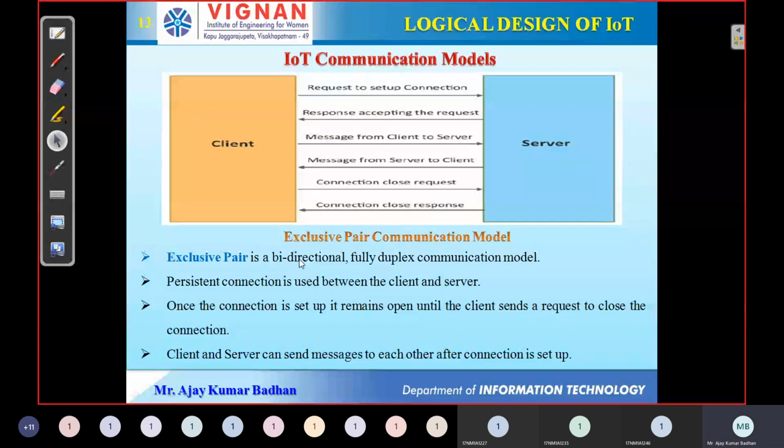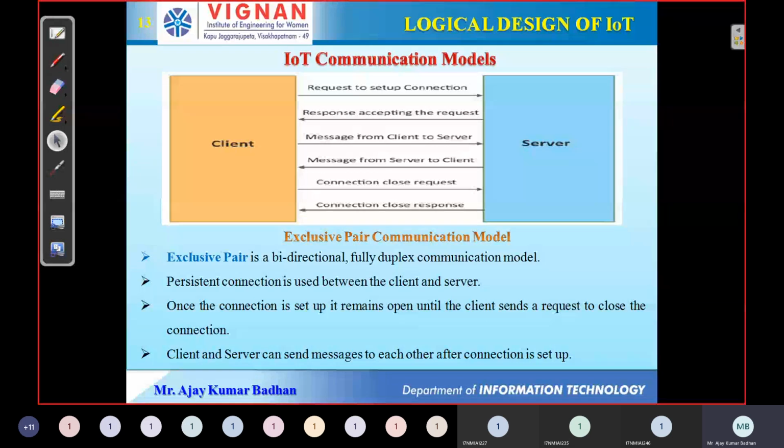So the last one is the exclusive pair communication model. This model is called bidirectional. Why is it called bidirectional? Because two-way communication can take place, and it is full duplex. Full duplex means they can simultaneously send and receive the information.